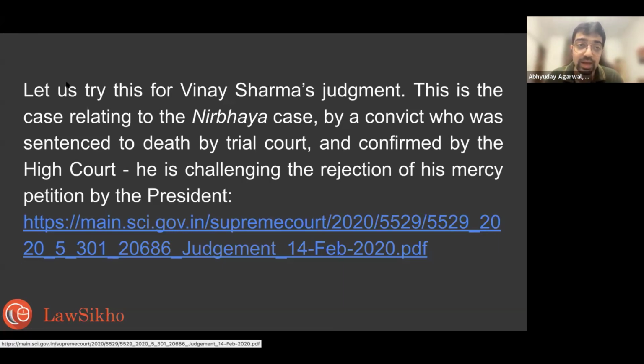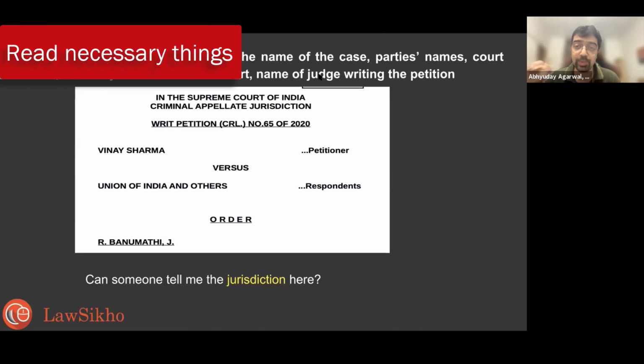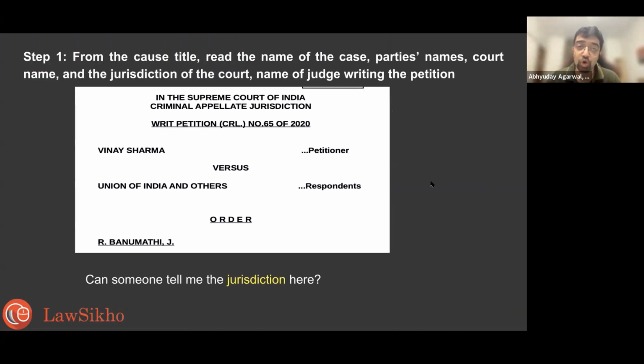Okay, this is the link. I'm going to show you this. There are 5 steps I'm going to talk about. From the cause title, you are going to read the name of the case and the parties' names, right? You need that to cite the jurisdiction of the court, the name of the court, and the name of the judge. Can you see that the first window, if you open the link, is going to tell you that? And what's the jurisdiction here?